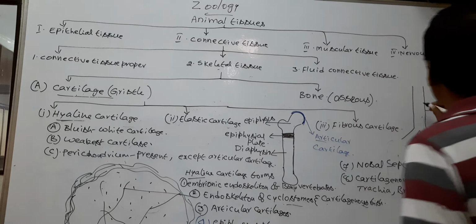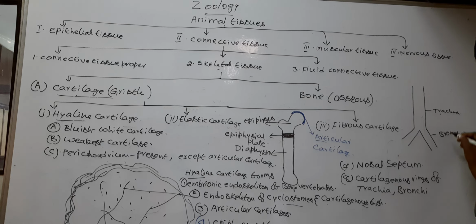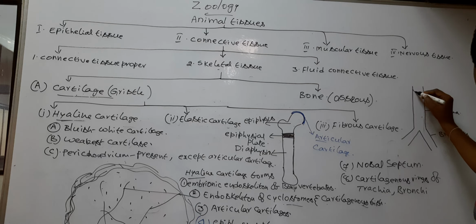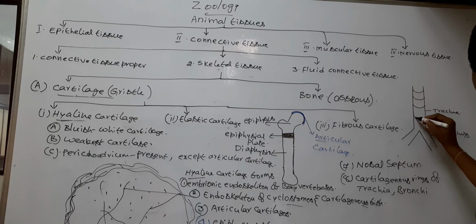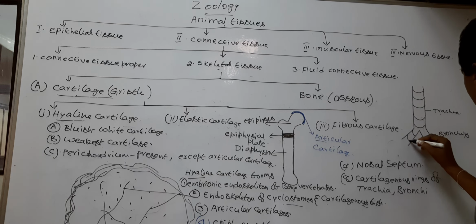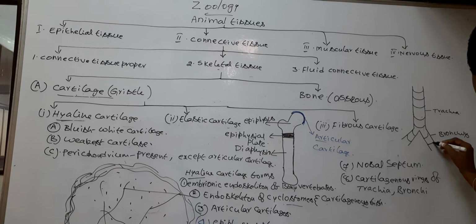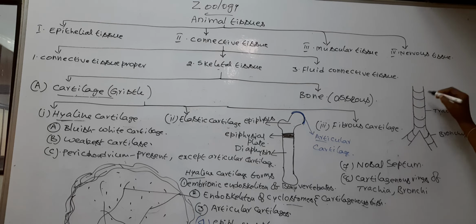The wall of the trachea and bronchi possess C-shaped cartilaginous rings. The C-shaped cartilaginous rings are made by hyaline cartilage. The C-shaped rings give support to the trachea and bronchi.